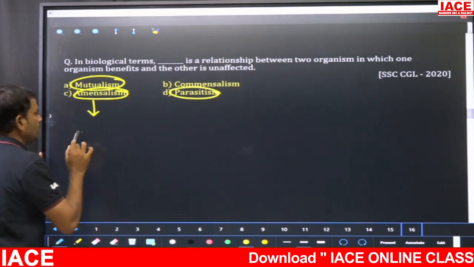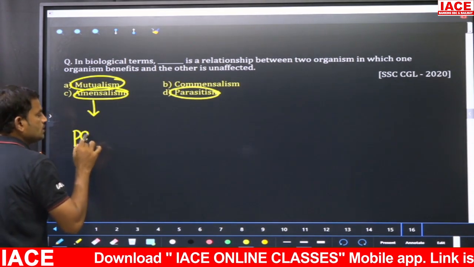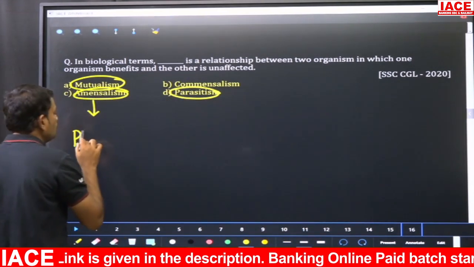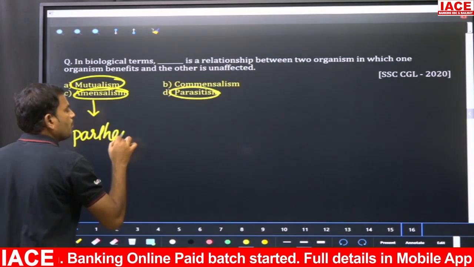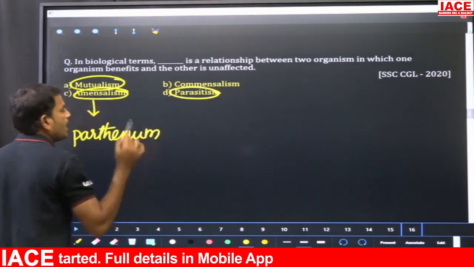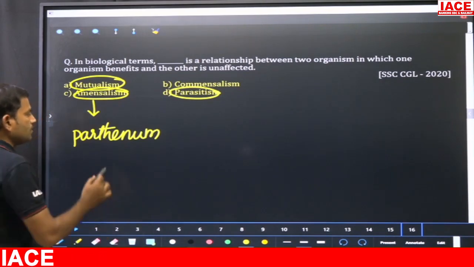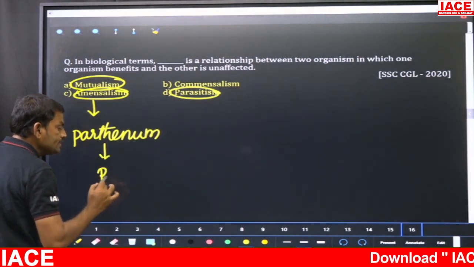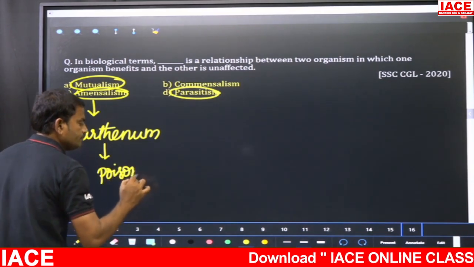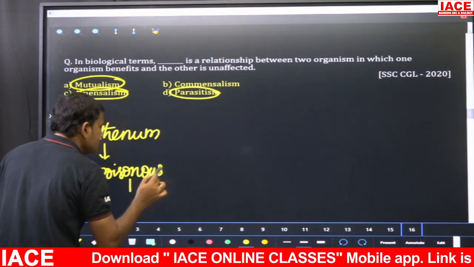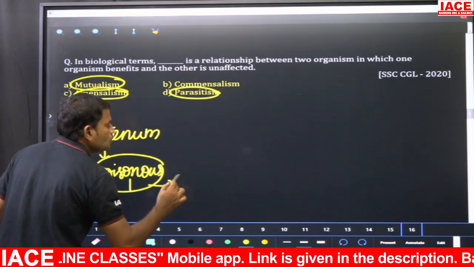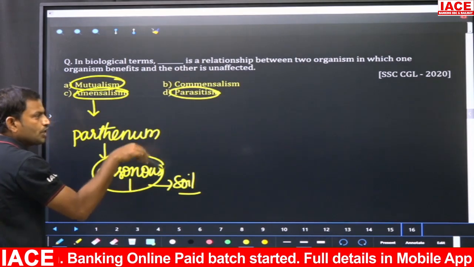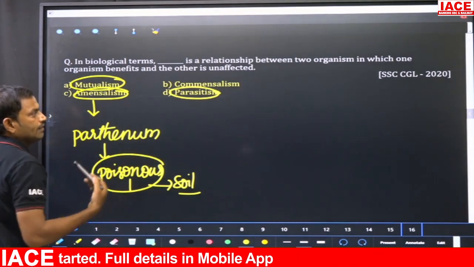For example, take a plant called Parthenium, Parthenium hysterophorus, popularly called Vayyaribhama. The root system of this Parthenium secretes several poisonous substances. These poisonous substances enter the soil, so that other plants growing there cannot develop properly.